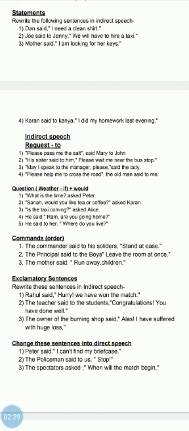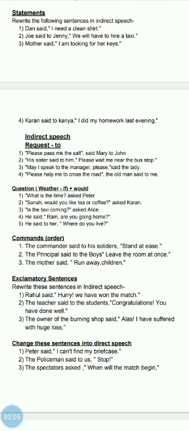Okay, children. Number 3. Mother said, I'm looking for her keys. Now, इसमें क्या होगा? Mother told that she was looking for their keys. Okay. She was looking for her car keys. No, for her car keys. Not there. That she was looking for. Mother said that she was looking for her car keys.